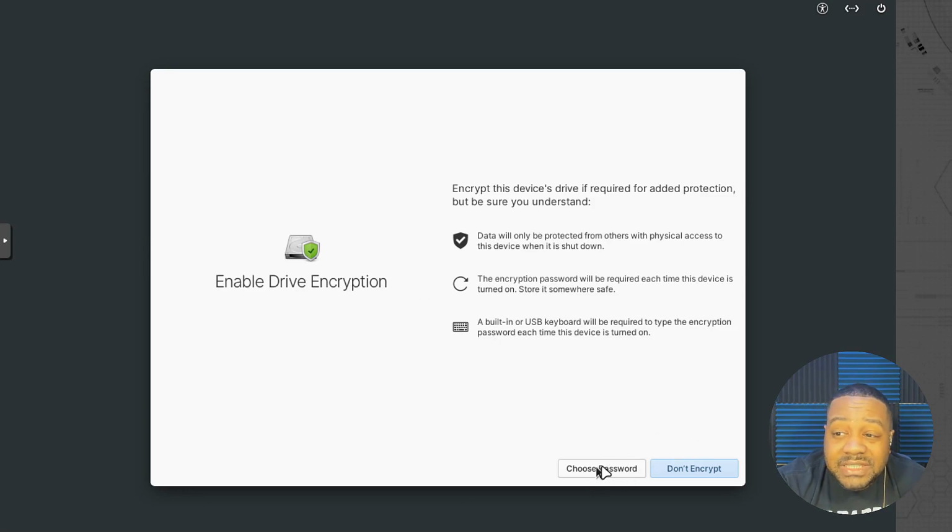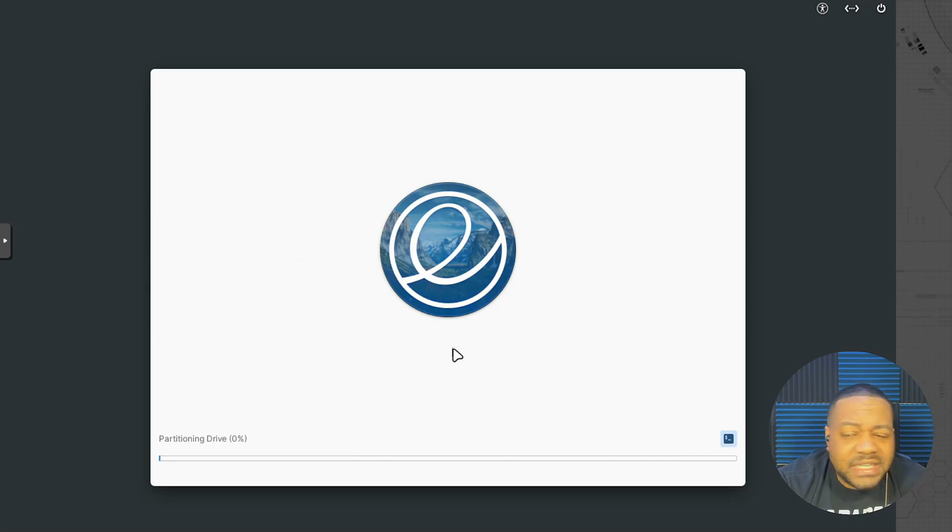Now all you have to do is hit choose password. I'm not gonna do it. I'm just gonna not encrypt it, because like I said, I'm gonna destroy this after this. This is a virtual machine, so it really doesn't matter for me. Now let's hit don't encrypt, and it'll go through partition drives, extract all the data, and then go down and install the operating system.